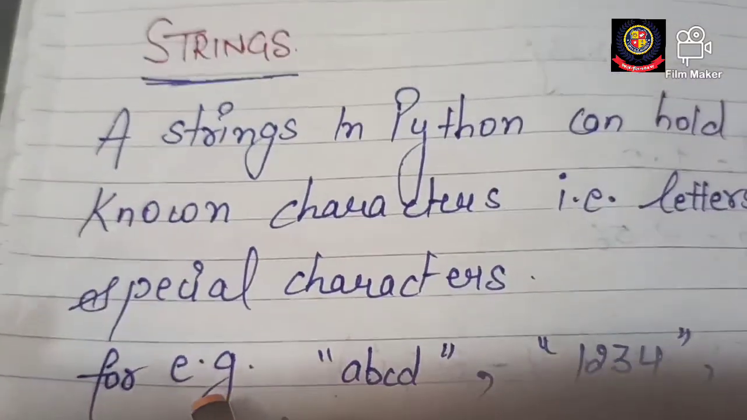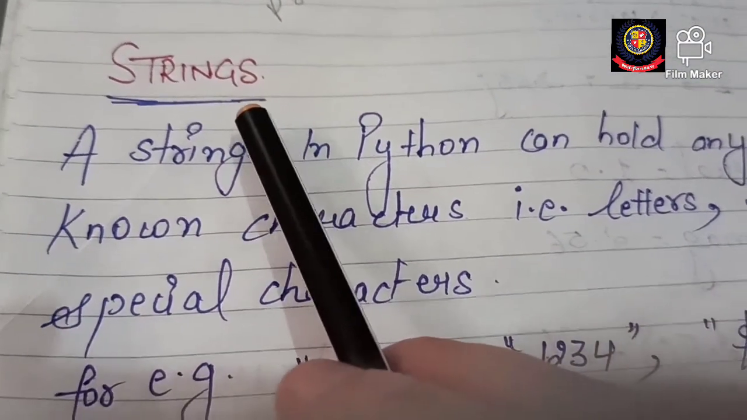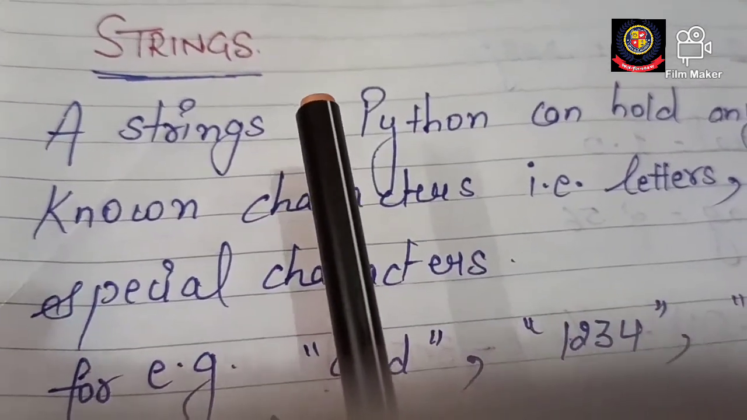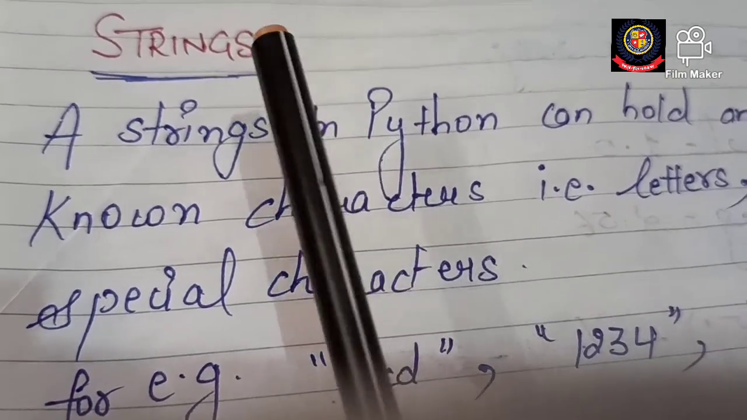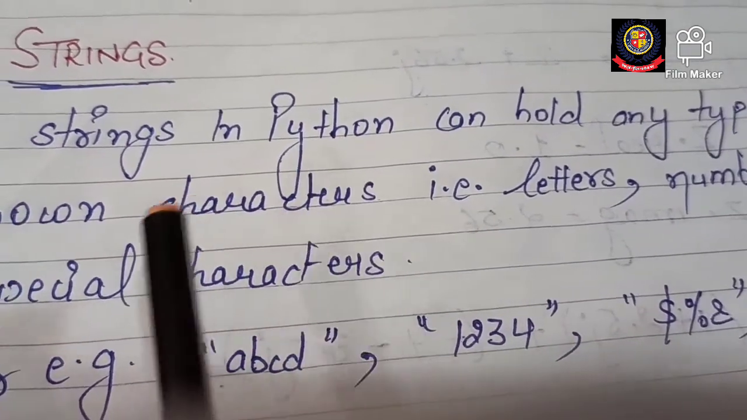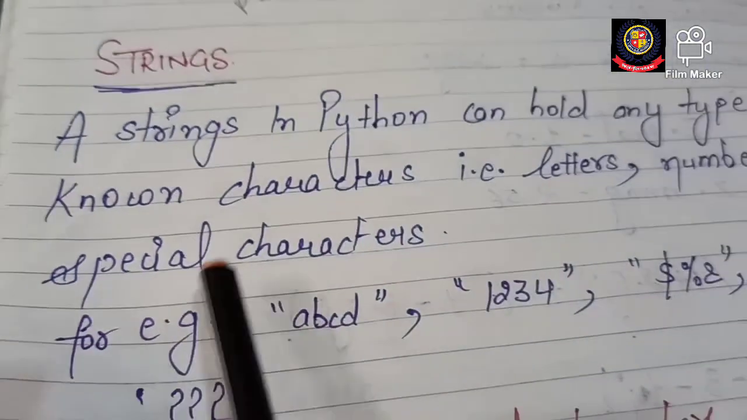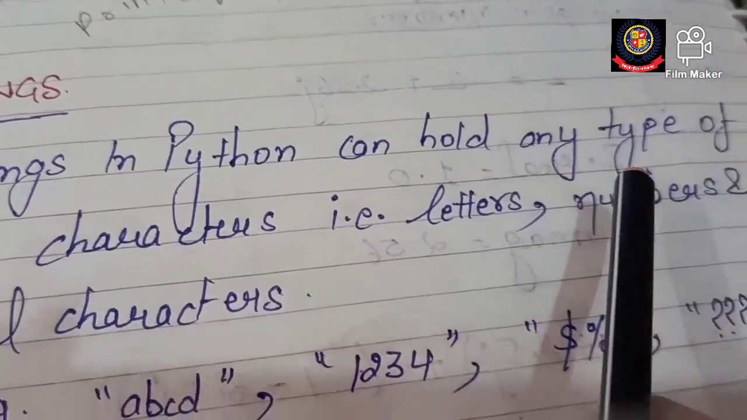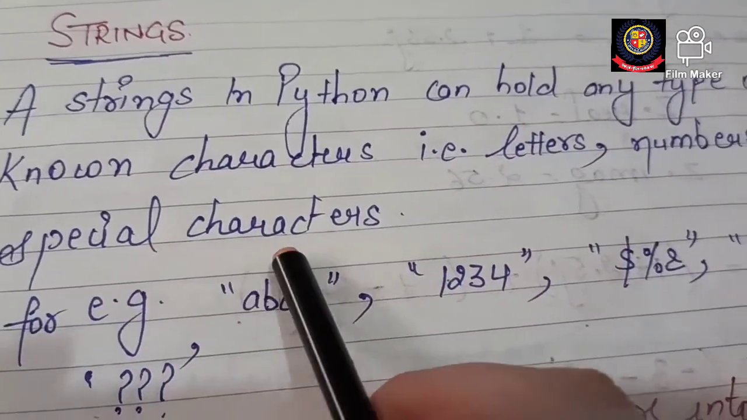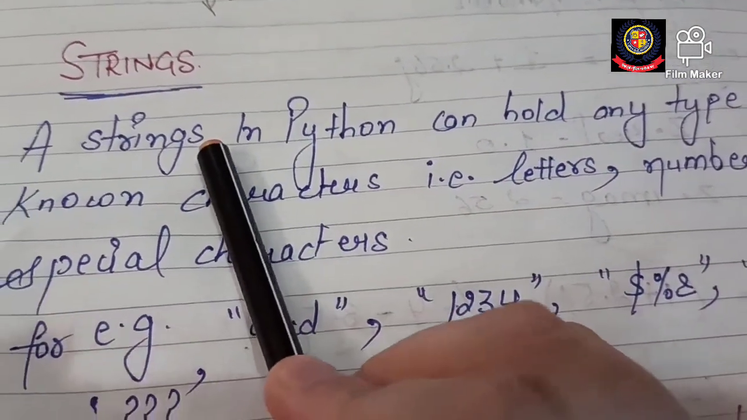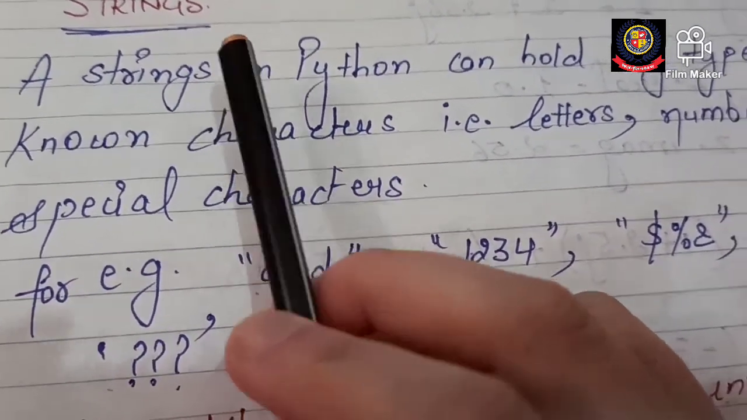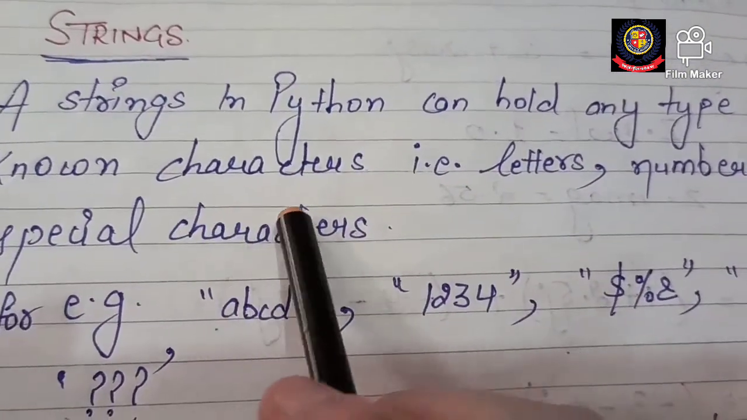Clear? Now we shall discuss our next data type, that is string. With complex numbers we have completed our first, that is numbers. Now we are going to discuss our next, that is strings. What are strings? A string in Python can hold any type of known character, that is letters, numbers and special characters. It doesn't mean that only if we are dealing with characters or letters will we call it a string. No, a string in Python can hold any type of known characters.